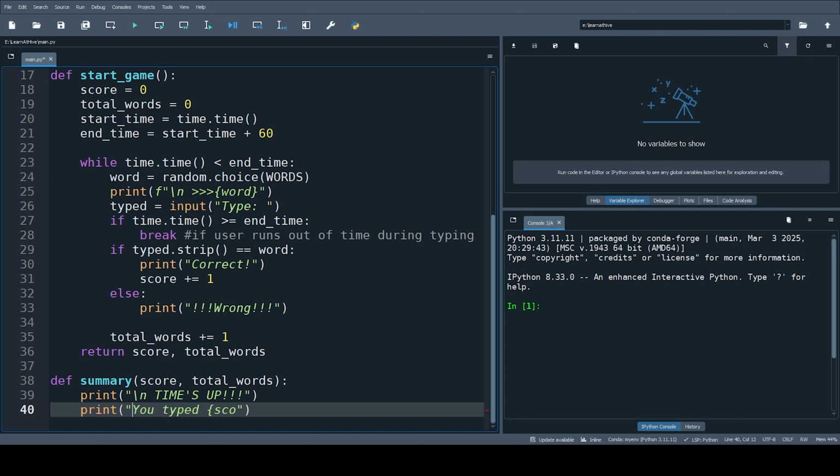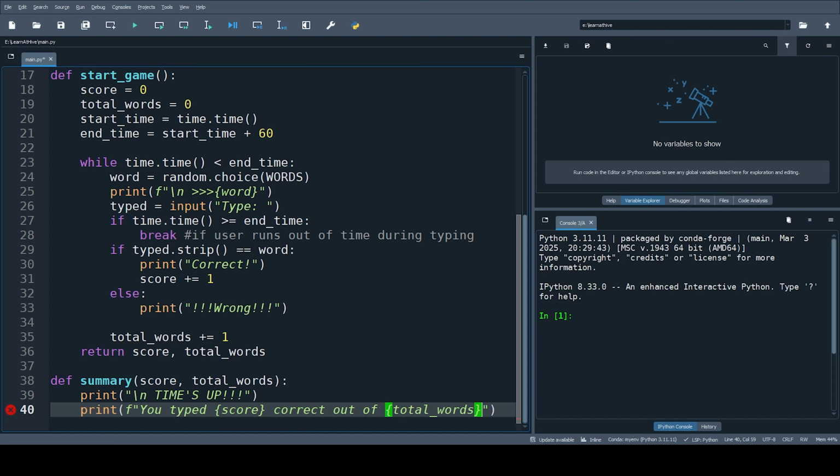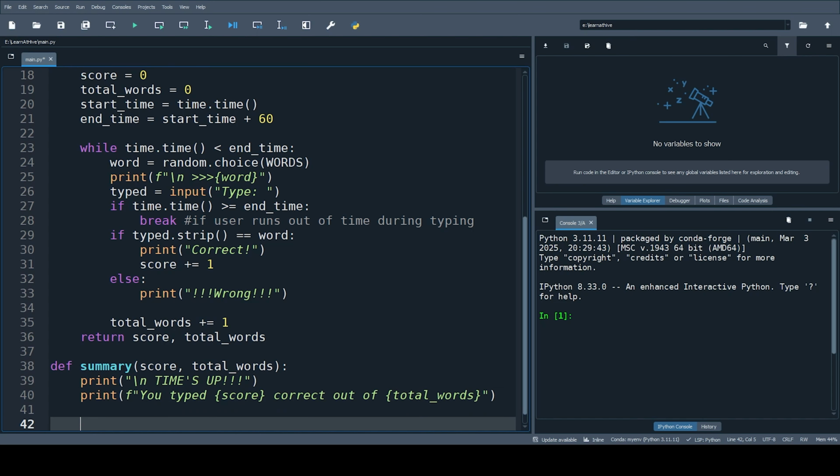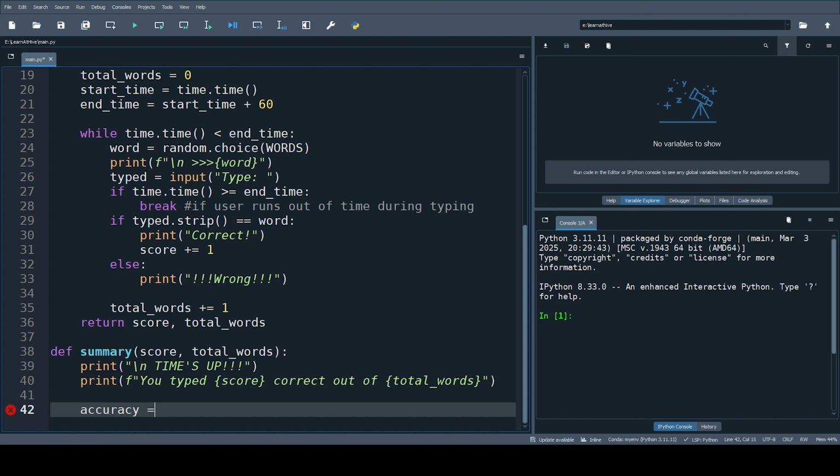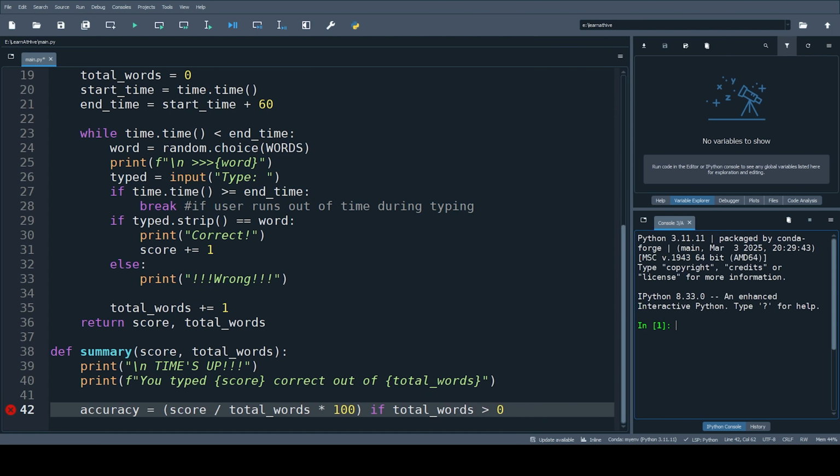So a formatted string it will be score correct out of total_words, and accuracy equals score divided by total_words multiplied by 100 if total_words is greater than 0, else 0.